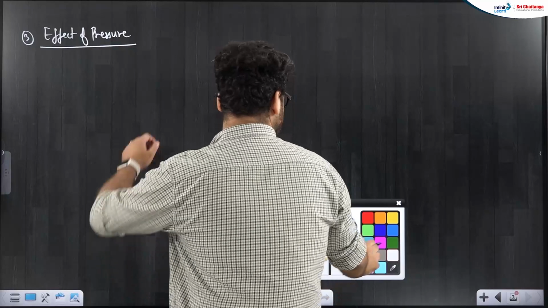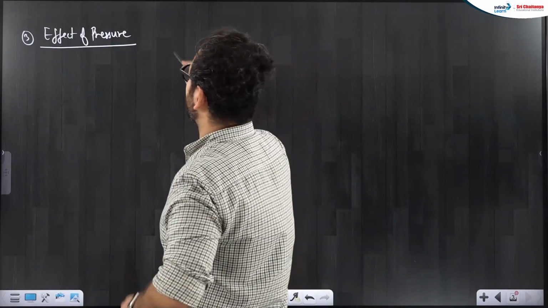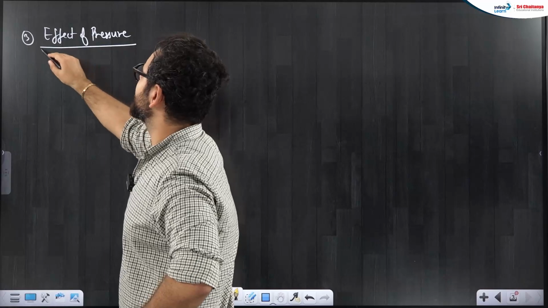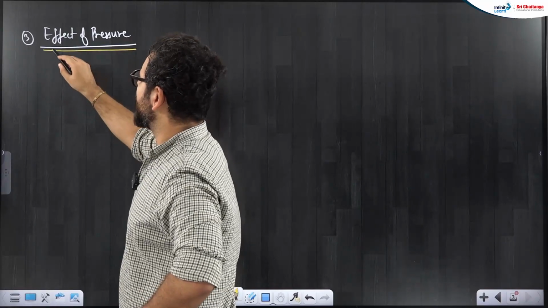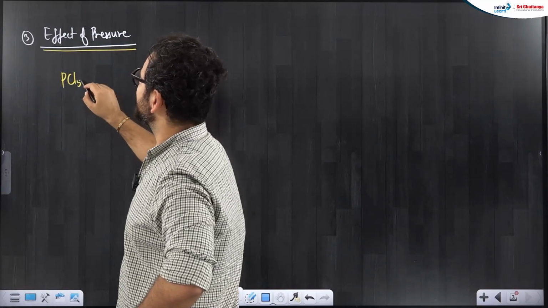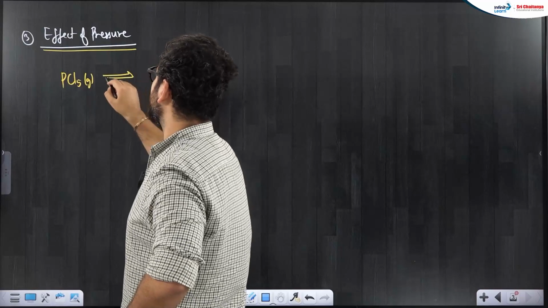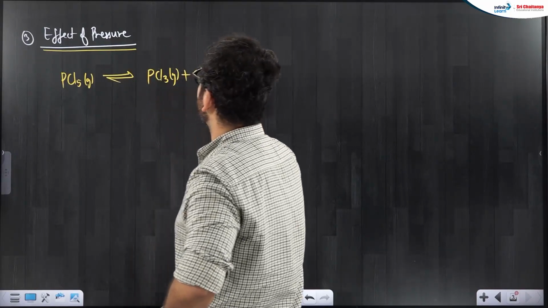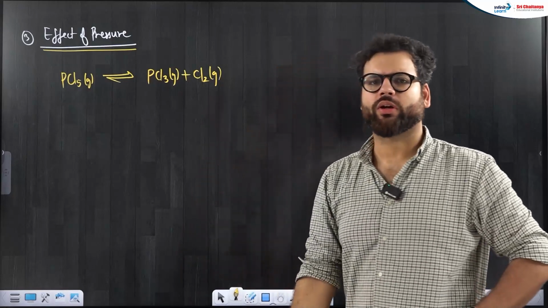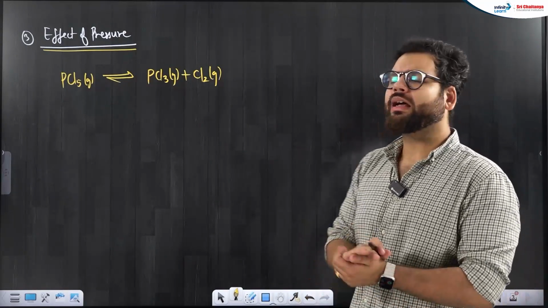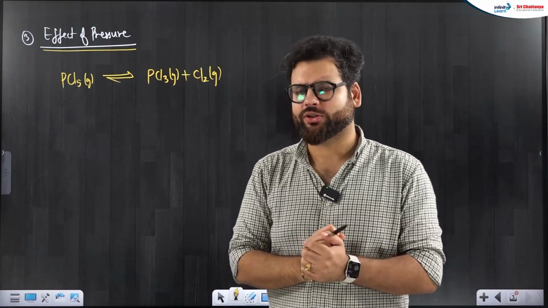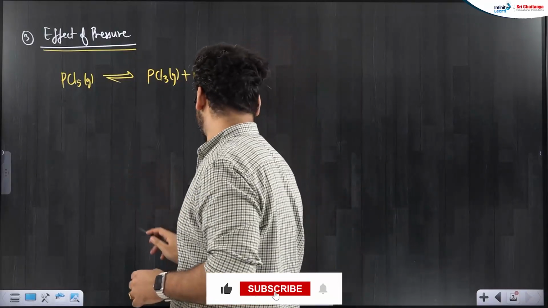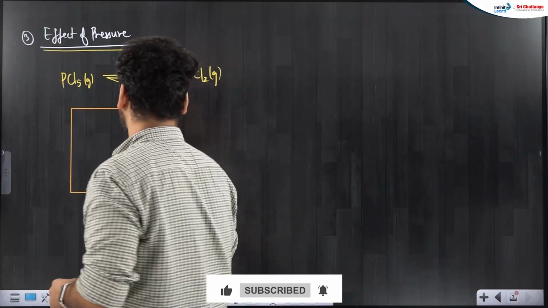Let me take one example: a reaction like PCl5 gas in equilibrium with PCl3 gas plus Cl2 gas. This is the first reaction I am taking, then I'll ask you to finally remember the effect of pressure. This reaction was at equilibrium.